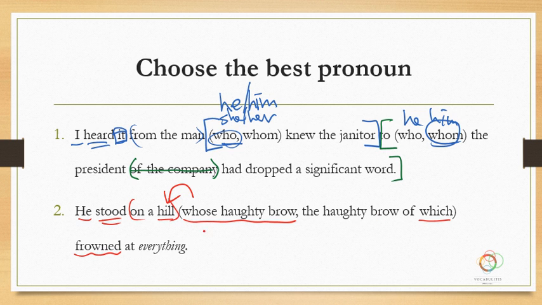But in this case, we'll go with the whose haughty brow. And one other thing that justifies it is that whose can refer to non-persons as well. Okay, we don't like to say this of which, so whose is a possessive form for non-persons, of objects as well, so it is acceptable.